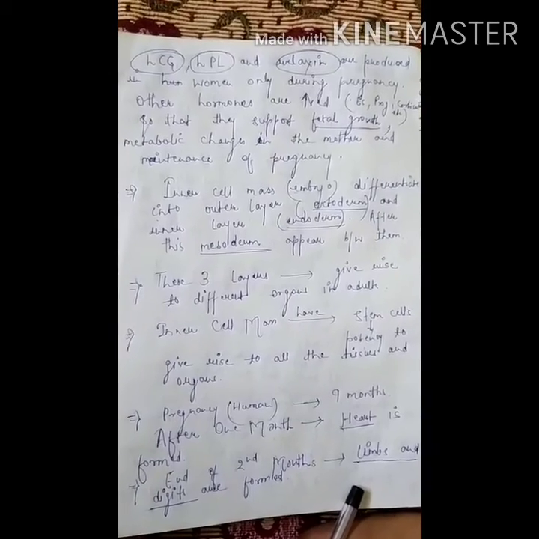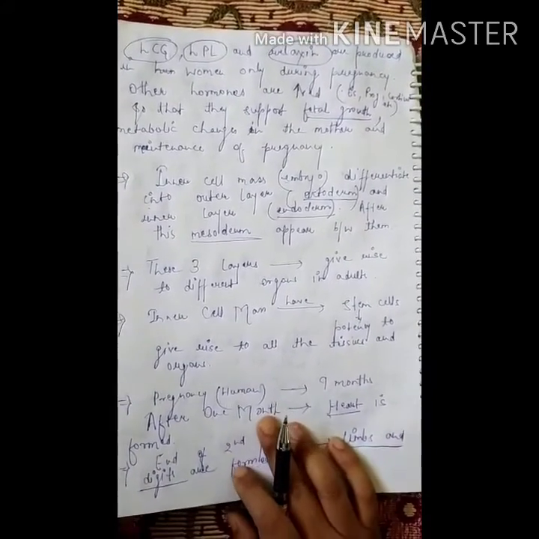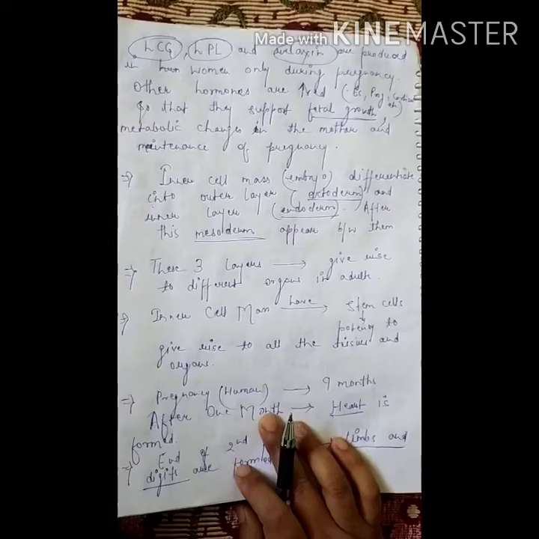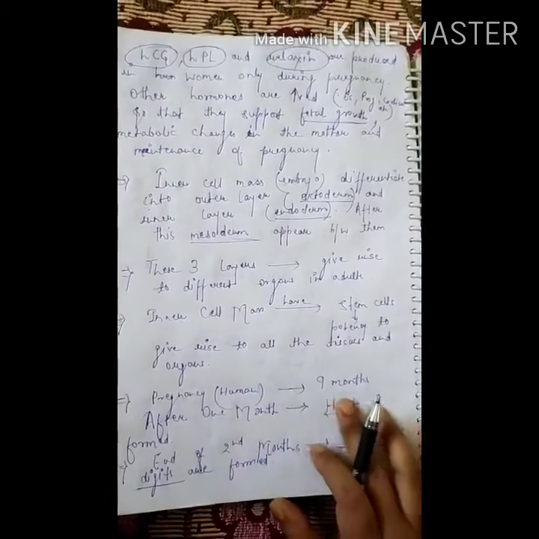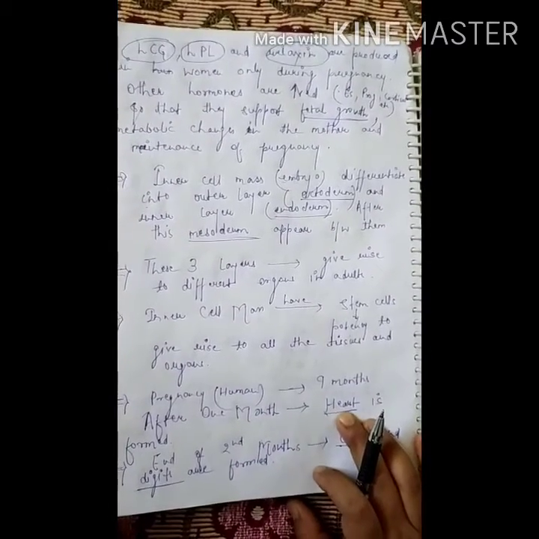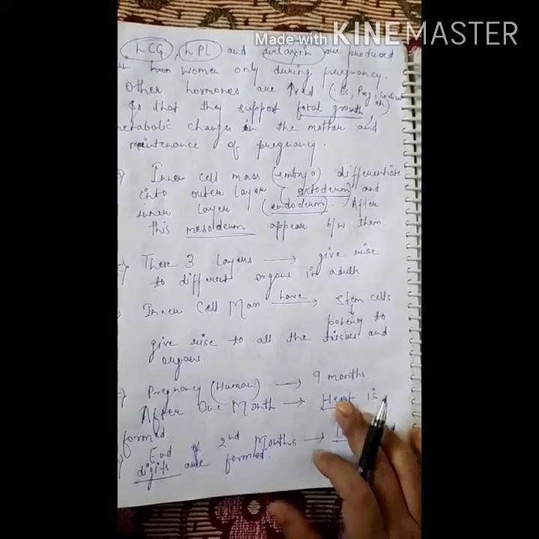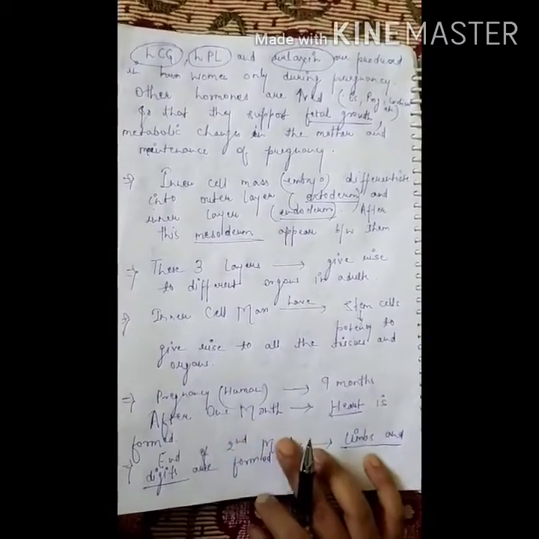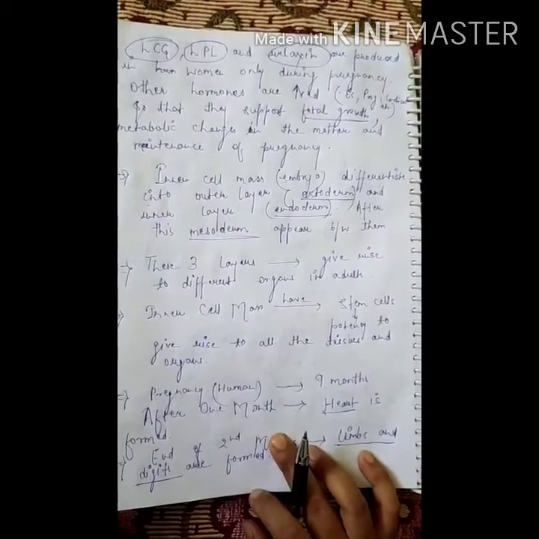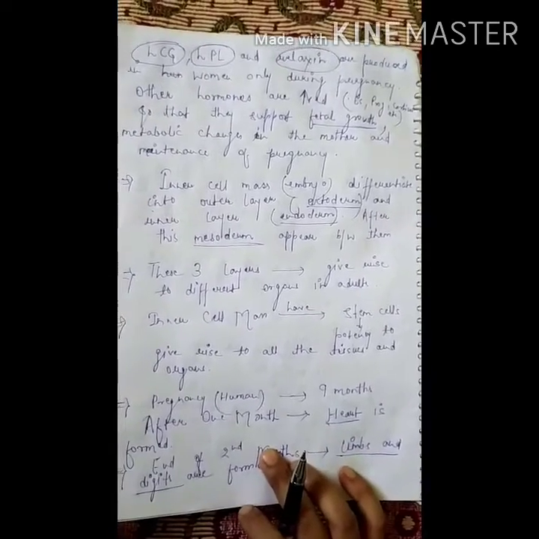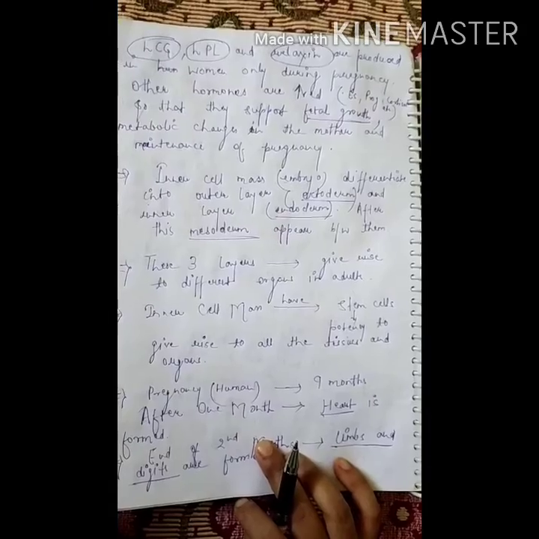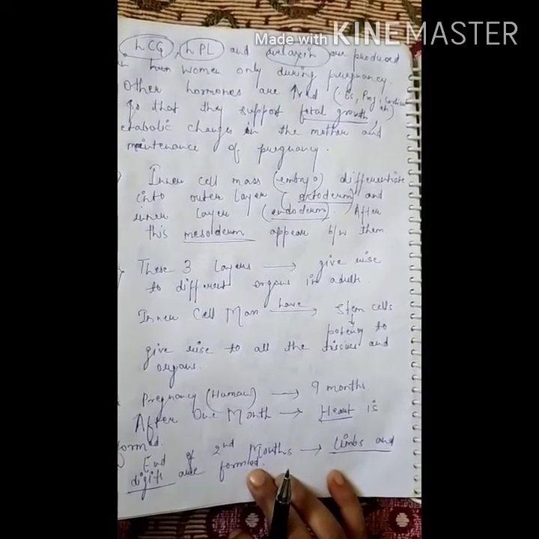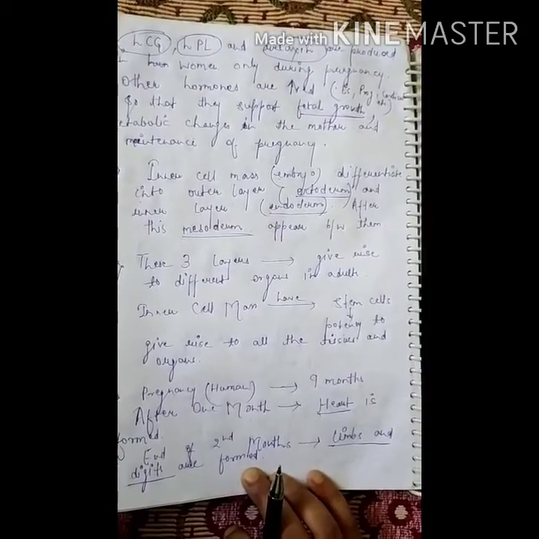Pregnancy in humans takes about 9 months. After 1 month of pregnancy, the fetal heart is formed, and by the end of the 2nd month, limbs and digits are formed.